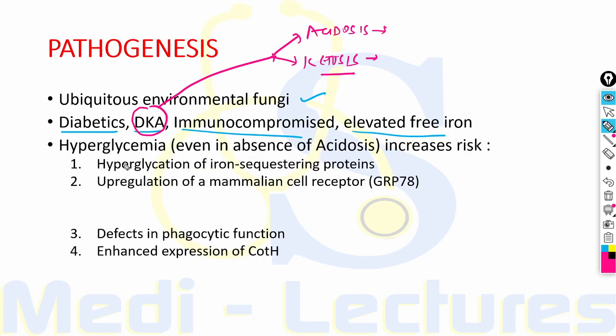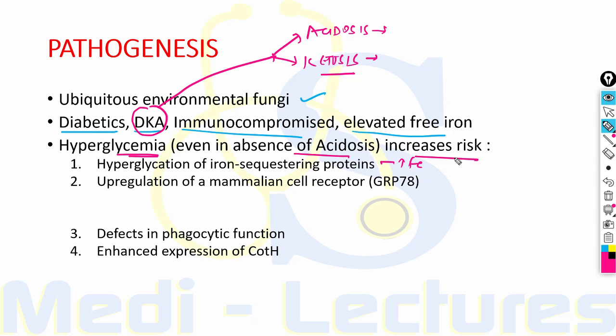Now it is important to note that in diabetics, the patients have hyperglycemia. Even in the absence of DKA, that is, even in the absence of acidosis, there is increased risk of mucormycosis. How? By these four mechanisms. First of all, there is hyperglycation of iron sequestering proteins, which increases the free iron, which supports the fungal growth.